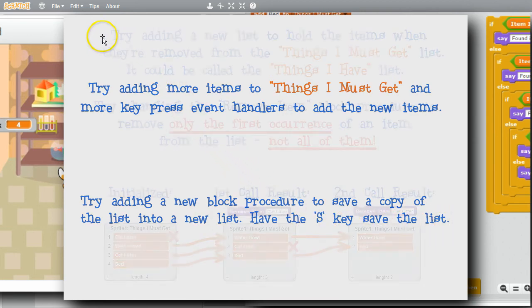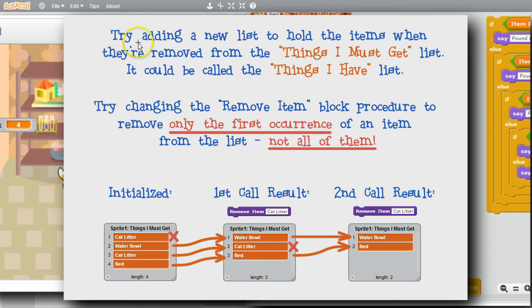S is for save. Try adding a new list to hold the items that have been found and removed from the things I must get list. Perhaps a new things I have list. Or try changing the remove item procedure to remove only the first occurrence of the item in the list. For example, if cat litter were added to the list 2 times during initialization, remove item for cat litter would remove the first matching item, but not the second one. A second call to remove item for cat litter would remove the remaining cat litter item from the list. But above all, have fun with the challenge.